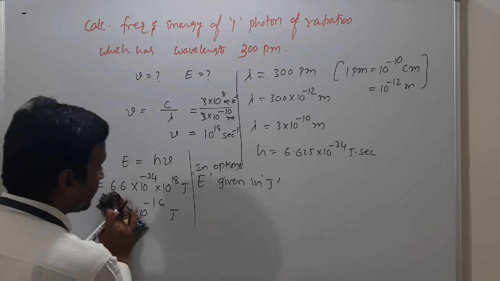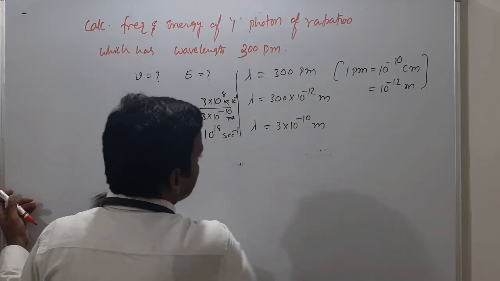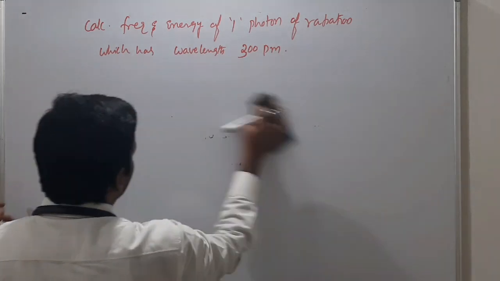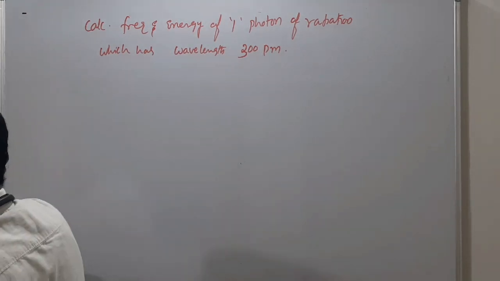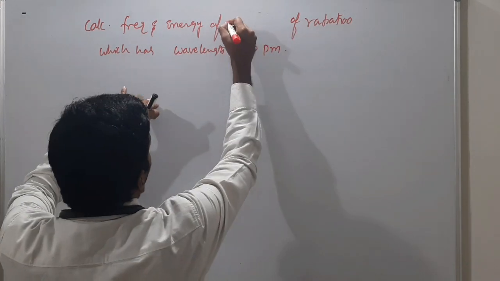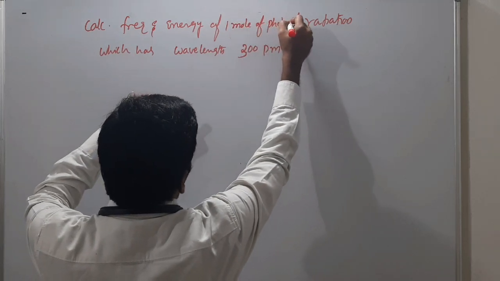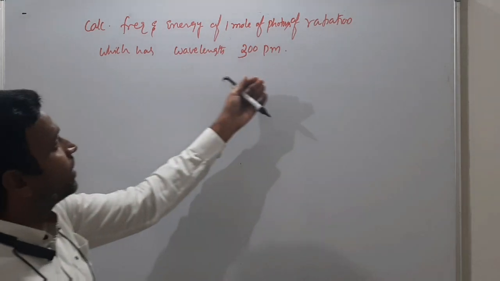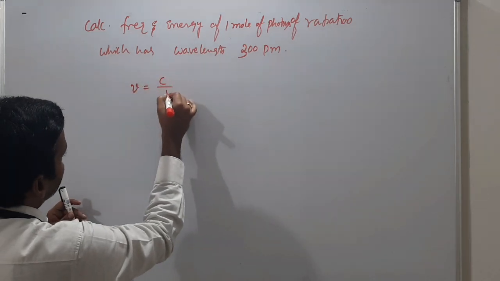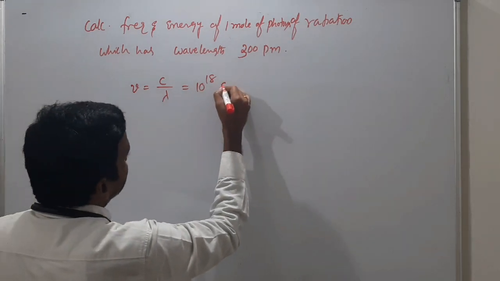Suppose the energy for the same numerical. So you did that, everyone. Now the energy of 1 mole of photons is asked, in this way only. So the frequency you have already. They are asking the energy of 1 mole of photons of radiation which have wavelength 300 picometers. As we did for frequency, nu is equal to c by lambda. It's 10 power 18 you got, already 3 into I did. So this is second inverse.